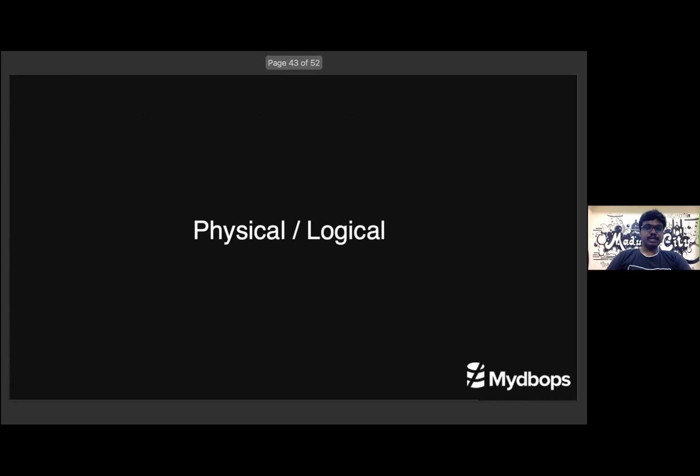Which one we use in production completely depends on our needs. If you want to achieve high availability and use it for failover, you should go for physical replication. Or else, if you don't need high availability and you are going to test only a particular part of the data, or you want granularity and want to make writes on your secondary server, you can go for logical replication.